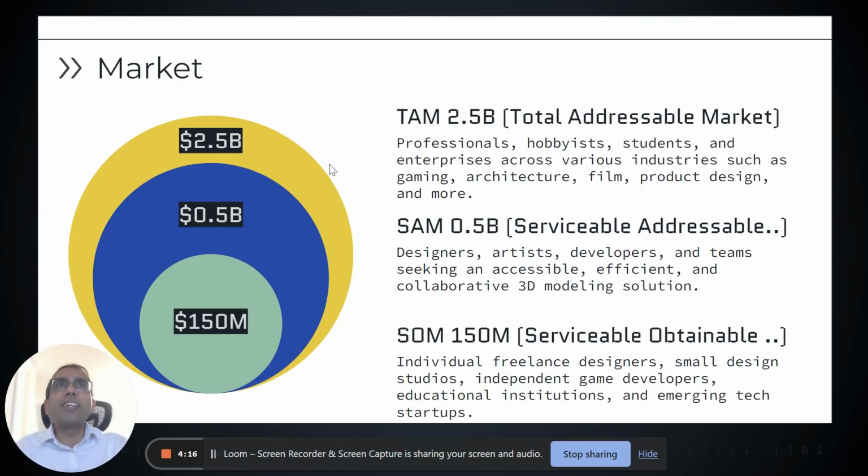In terms of the market, this is a huge opportunity with a TAM of 2.5 billion, comprising professionals and enterprises across various industries such as gaming, architecture, film, you name it. And then we have the SAM of 0.5 billion, which is targeting designers and small teams and studios. And finally, we have the serviceable obtainable market of 150 million, which is comprising freelance designers, independent game developers,